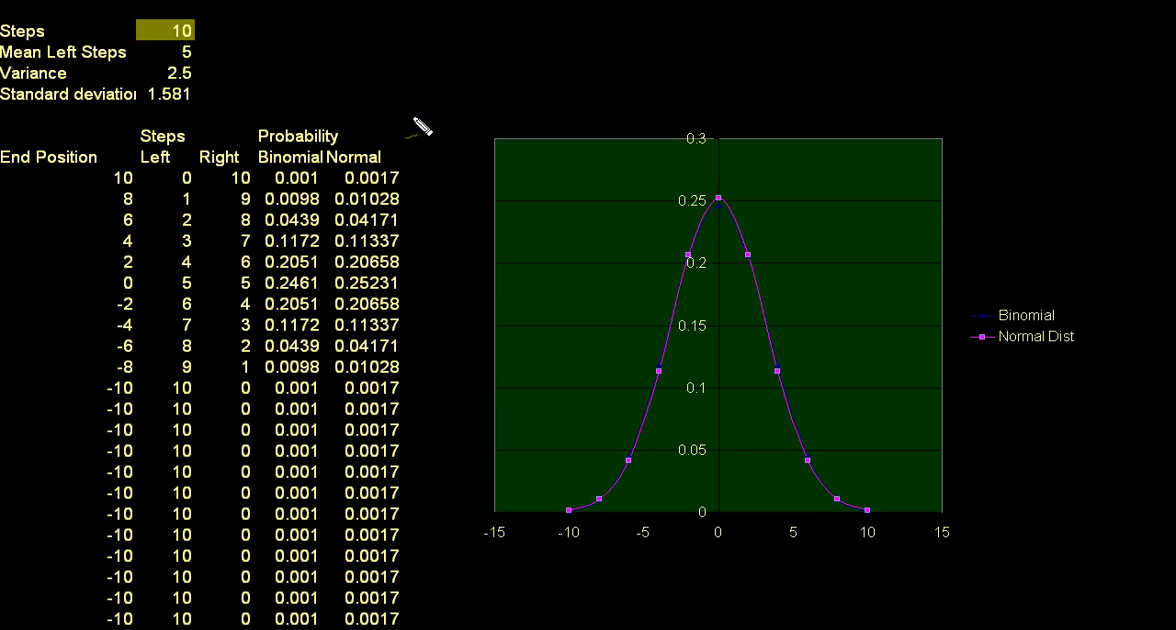OK. So let me do this calculation right here. What's the probability that I have 2 left steps? If I have 2 left steps, I took a total of 10 steps, so I'm going to have 8 right steps. And that puts me 6 to the right. So that's this point right here. So what's that probability? How do I figure this out using the probability density function? Well, that's how I calculate the probability of taking 2 left steps. If you actually click on the cell, you'll see that it is equal to 1 over the standard deviation, 1.581. And I just directly reference the cell there.